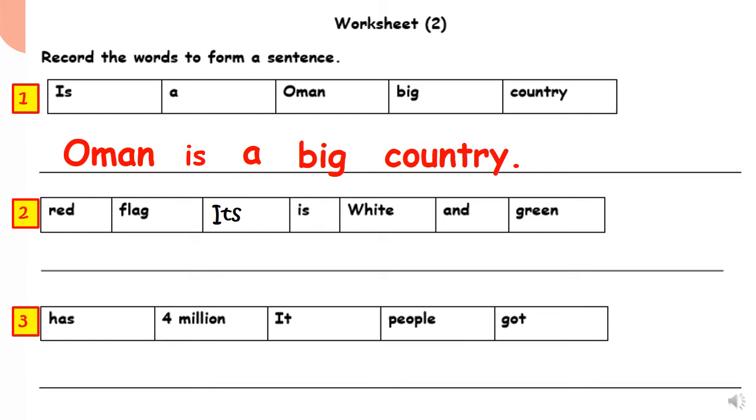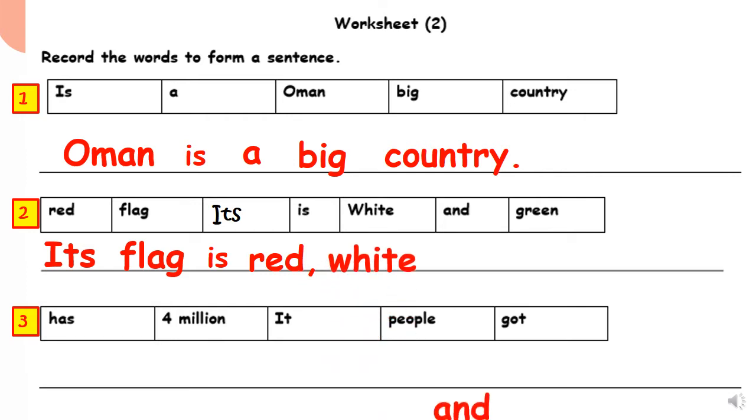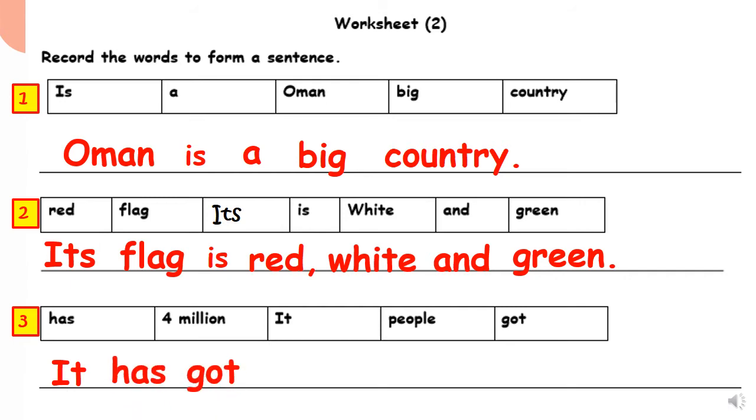Number 2. Very good. Its flag. What's the verb? Is. Its flag is red, white, and green. Excellent. We go to number 3. It, very good. Has got. It has got 4 million people. Very good. So the sentence will be: it has got 4 million people.